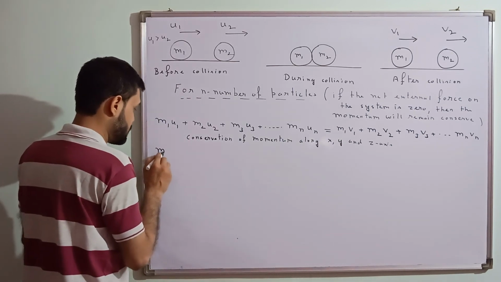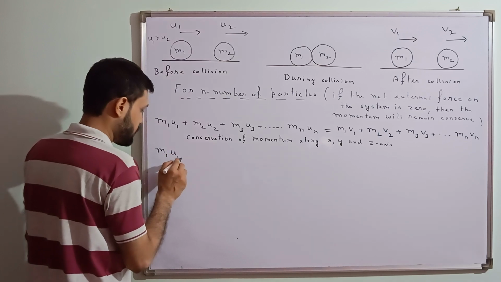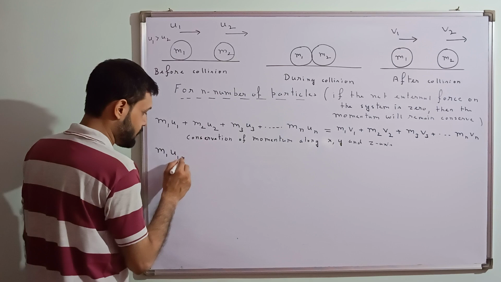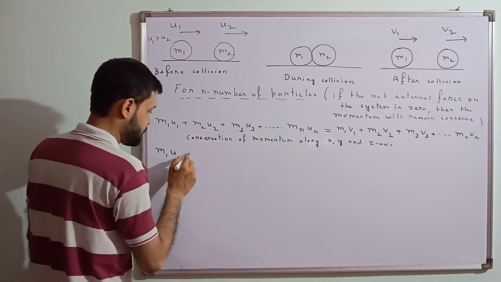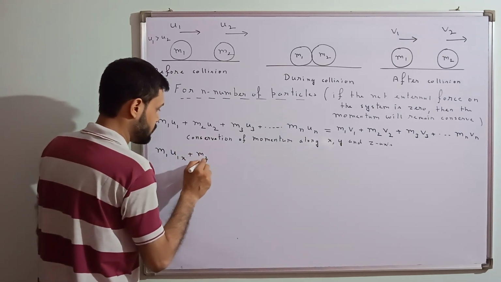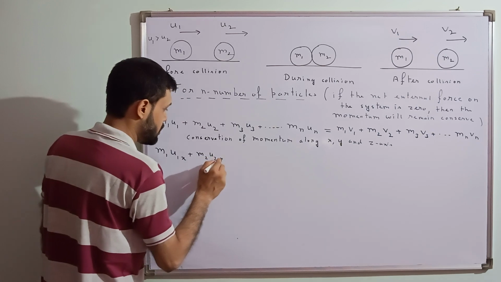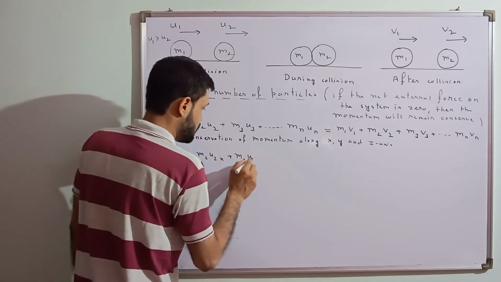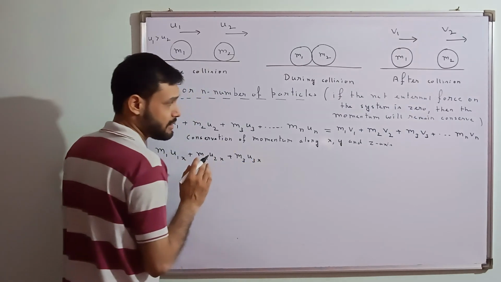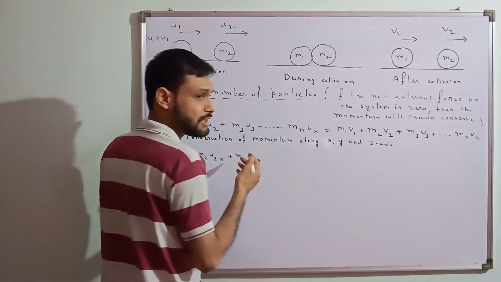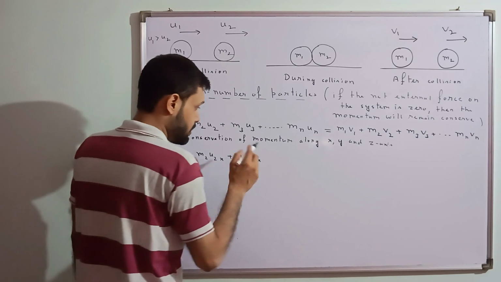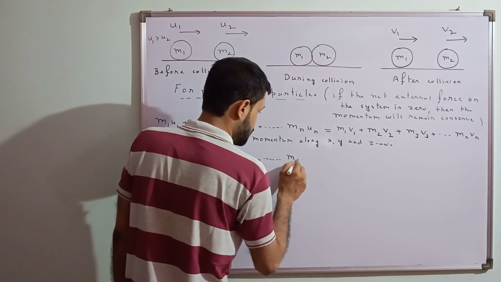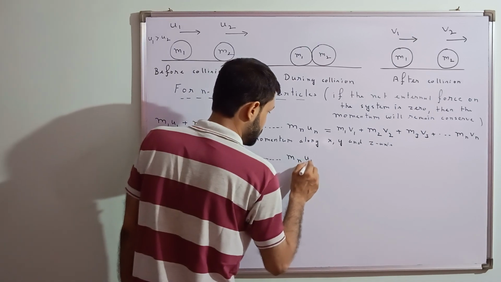How will we do that? We will write m1u1, I will be writing u1x, that is the initial velocity along the x axis, m2u2x, m3u3x, velocity along the x axis. Mass is not going to change, mass will remain the same, only the velocity. So this example is around the x, y and z axis, three-dimensional motion.